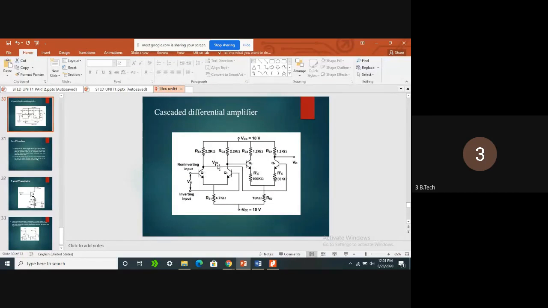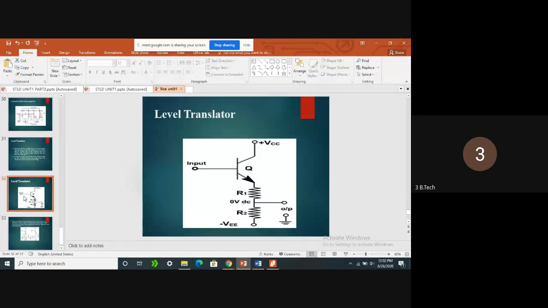As it provides more voltage, what is happening for this Q3 and Q4 differential amplifier? Its operating point will get disturbed. If the operating point moves towards the saturation region, positive cycle distortion will occur. If it moves down to the cutoff region, negative cycle distortion will occur. So in order not to disturb the operating point of the second stage, we are going to use a level translator to fix the transistor operating point at one point.